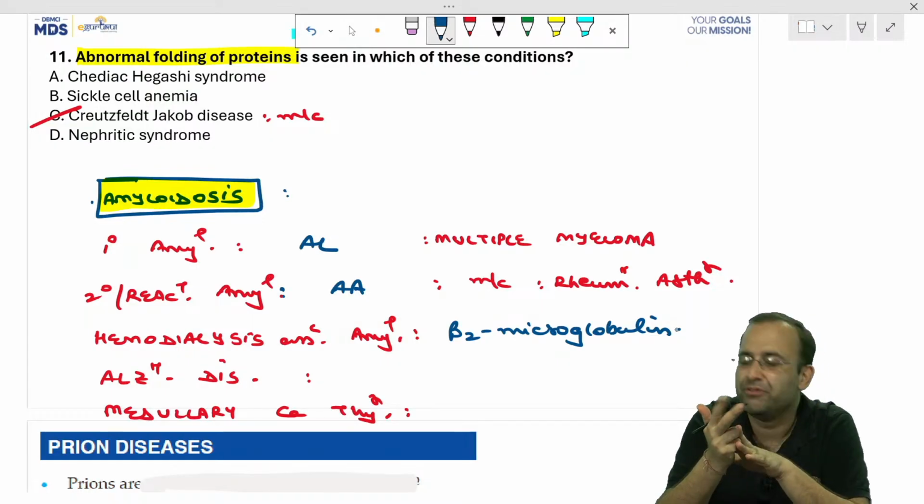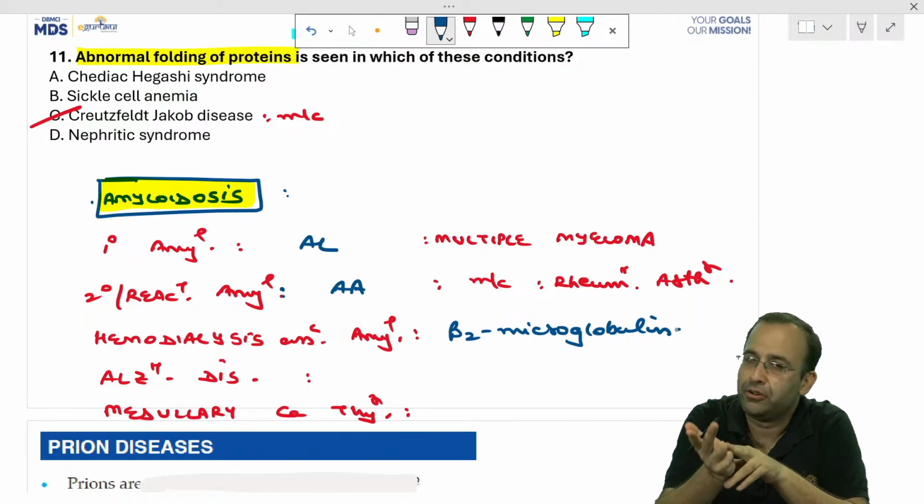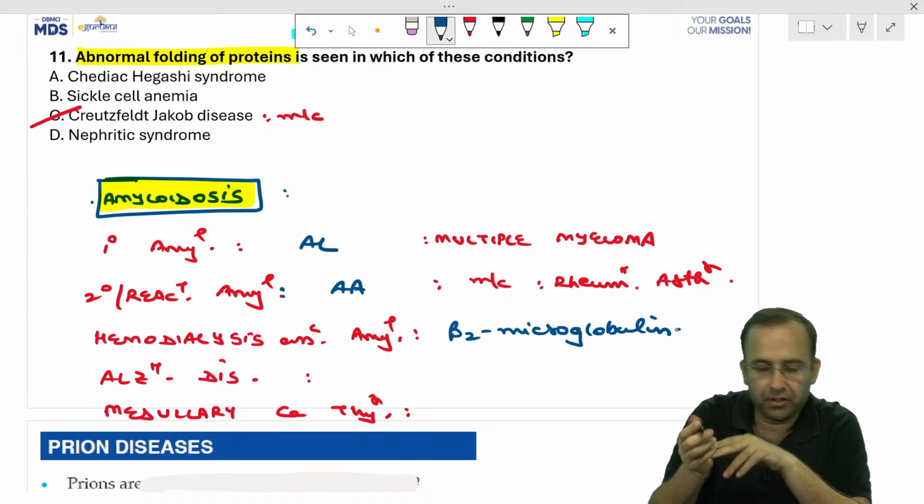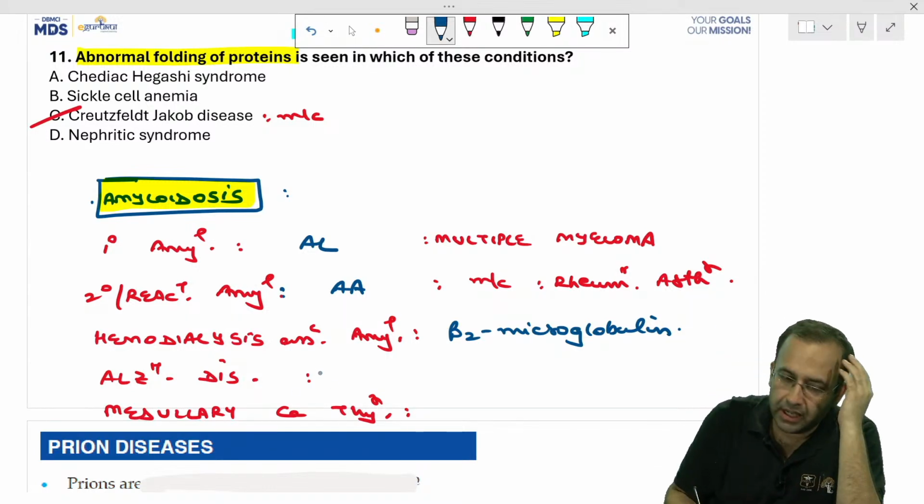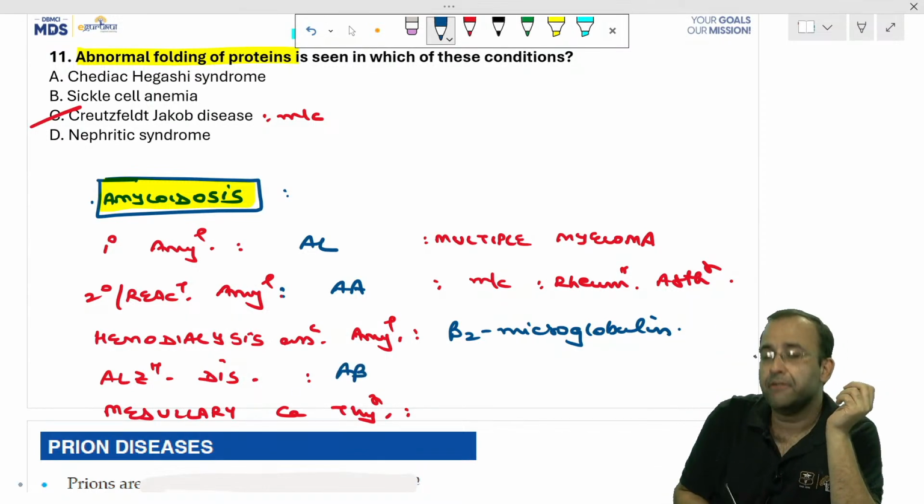So how many kidneys do we have? 2. Beta 2 microglobulin. Hemodialysis associated beta 2 microglobulin. We have one brain. Alzheimer's disease, the protein is A beta.